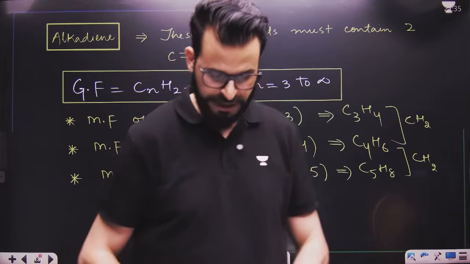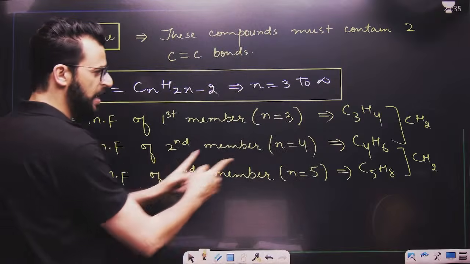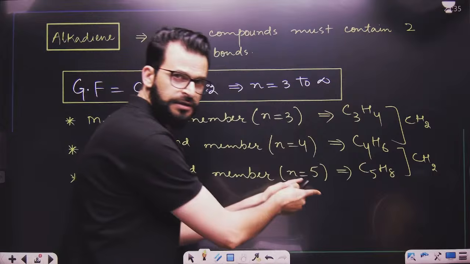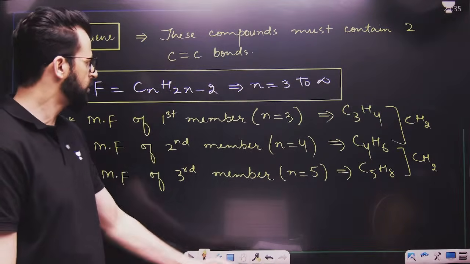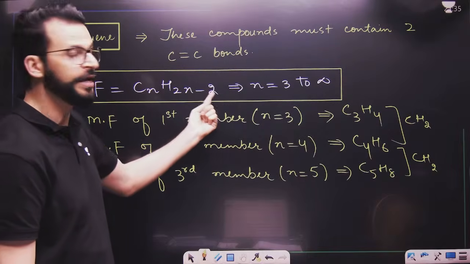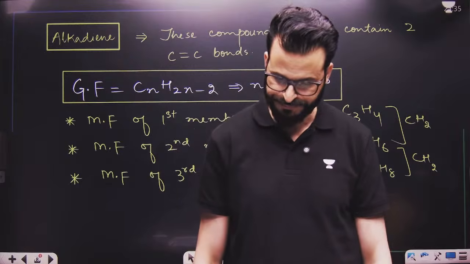When I say 9th member, n should be, you have to add 2 to 9. That means it becomes 11. So, n will be 11 at that time. So, put n as 11. It becomes C11, H22 minus 2. That means C11H20 will be the right answer.